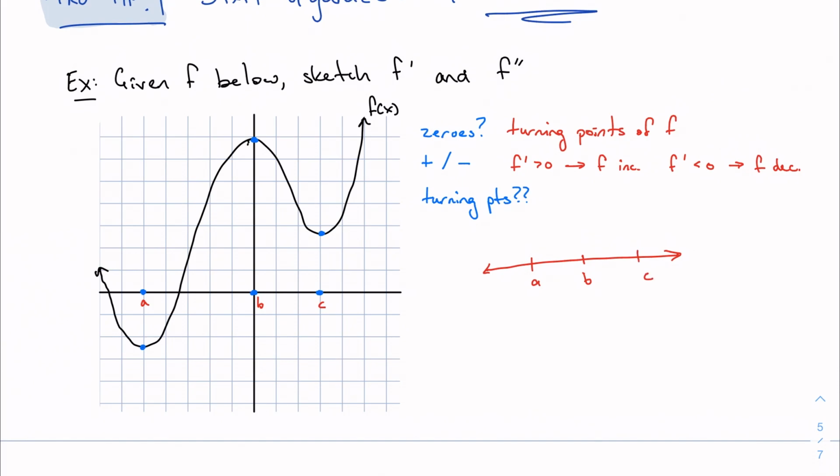We said that the function is decreasing until A, and then increasing, and decreasing, and then increasing, right? Which means that the derivative is negative where it's decreasing, positive where it's increasing, negative, positive. So here's how we're going to attack this. We're just going to eyeball it. Nothing about this has to be perfect.